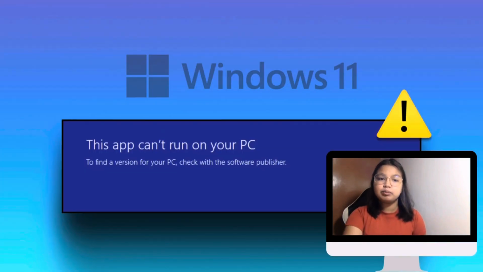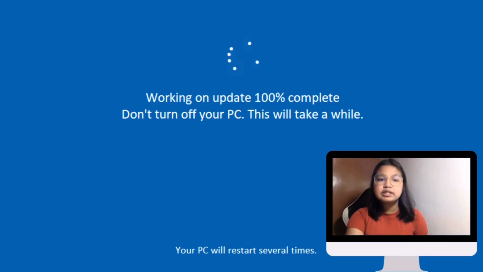The third step would be to check for error messages. Users should pay attention to any error messages that may pop up on the screen, because these are clues about what the problem is all about. The fourth step would be to run Windows Update to ensure that Windows is up to date, as this often includes bug fixes and security patches that can resolve a wide variety of issues.